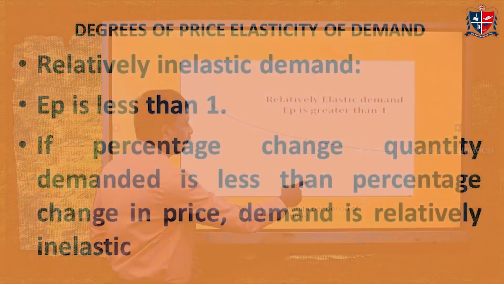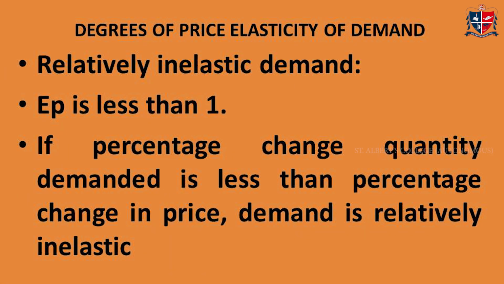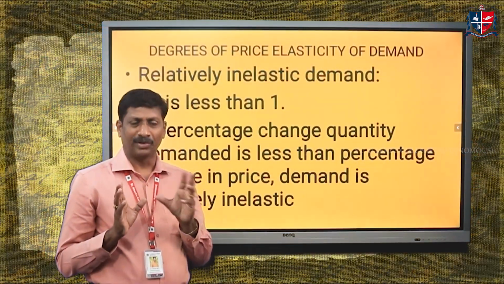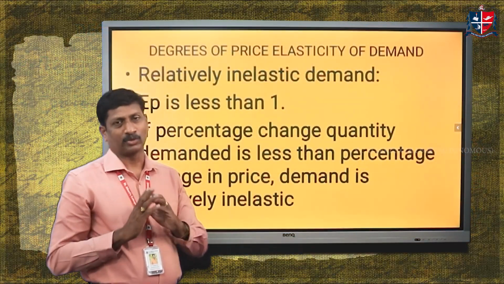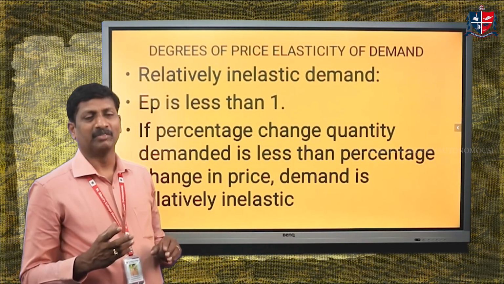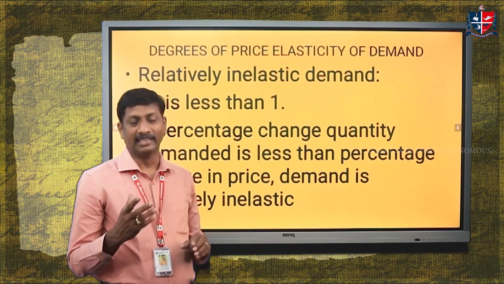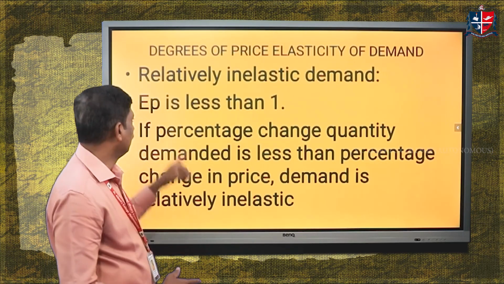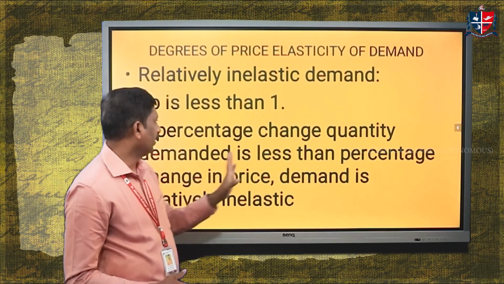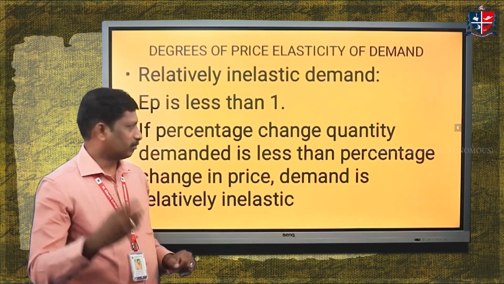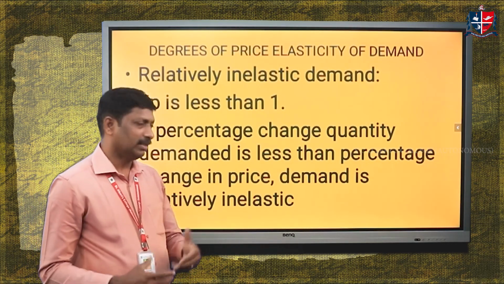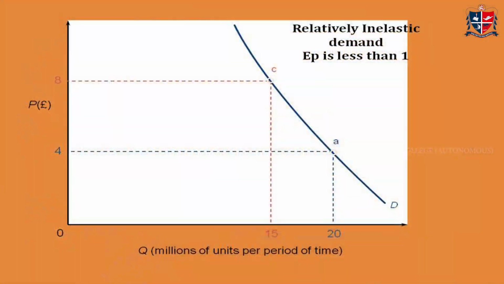Okay, we are moving to the fifth degree, that is relatively inelastic demand. The percentage change in quantity demanded of a commodity is less than the percentage change in the price of the commodity. Demand will be relatively inelastic, and EP is less than 1. If the percentage change in quantity demanded is less than the percentage change in price of the commodity, demand is relatively inelastic. Graphically, we have to see